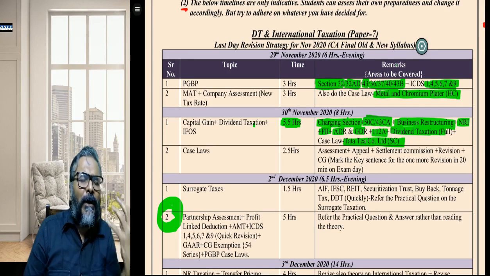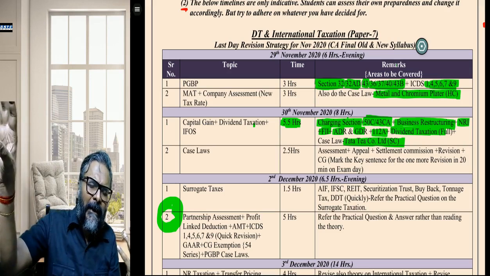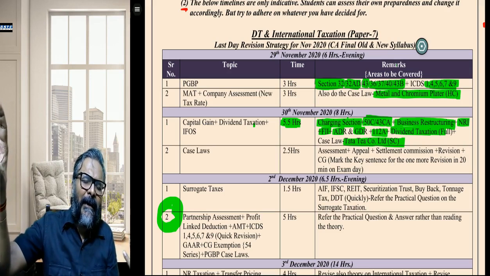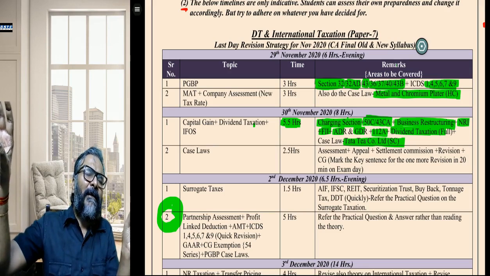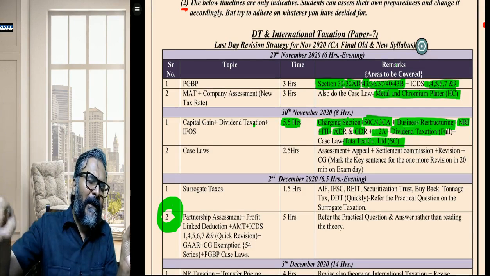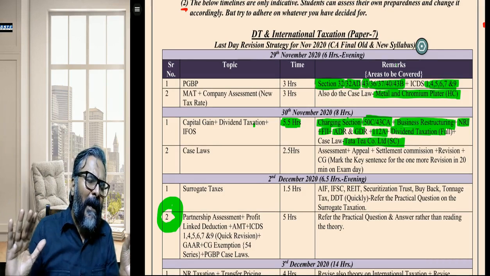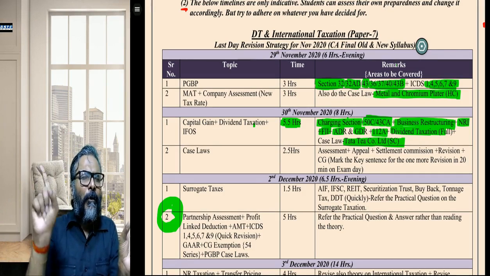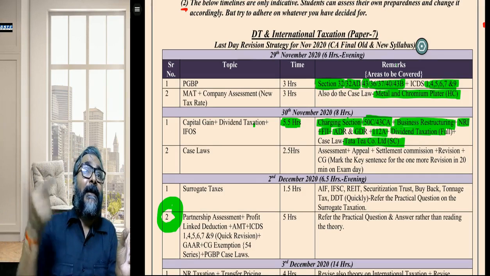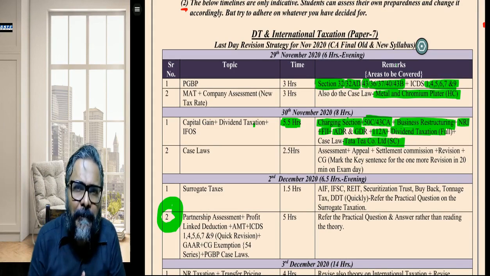That the shareholder, in respect of a tea company, is demanding that out of the dividend distributed, 60% of the dividend is in relation to exempt income, and therefore only in respect of the 40% of the dividend should the company be charging DDT.